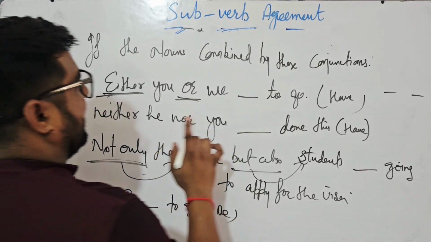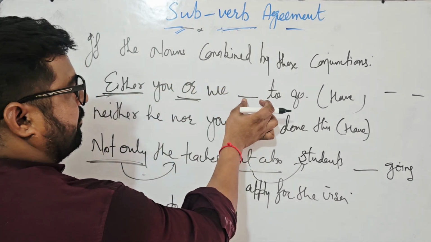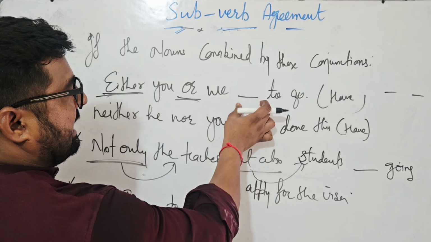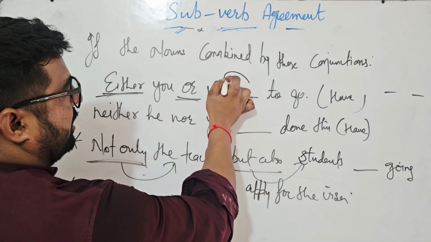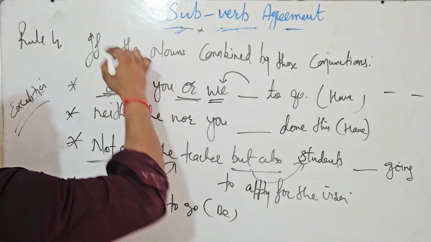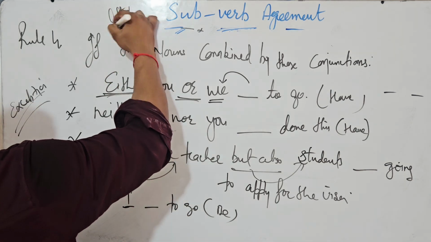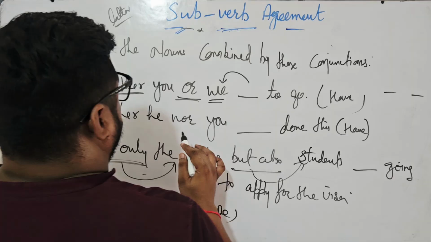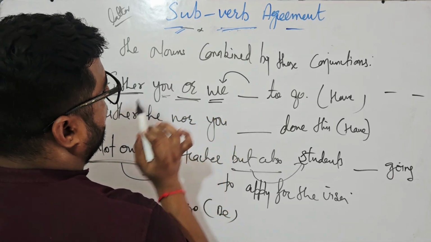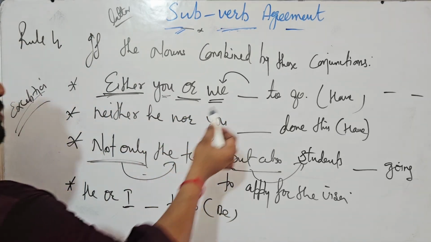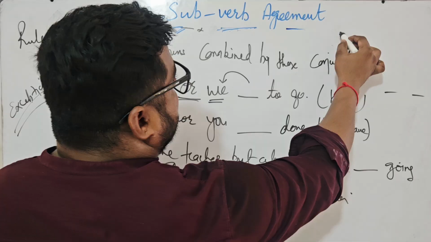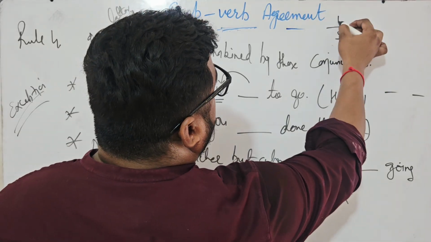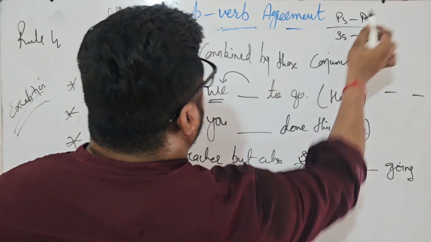Now if you see, I told you the verb will agree with the closer subject. Later means the later subject, baad wala. This is the baad wala subject, you can say. So either you or we, the verb will be plural. Singular subject, singular verb, plural subject, plural verb.